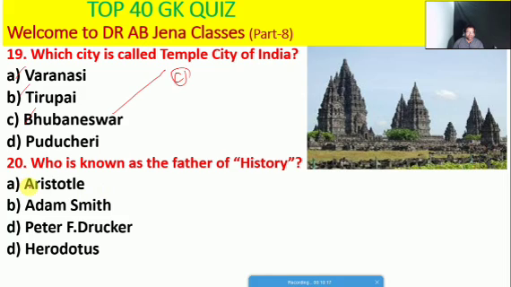India. So next, whether Aristotle or Adam Smith or Peter A. Drucker or Herodotus. So friends, so D is the right option.